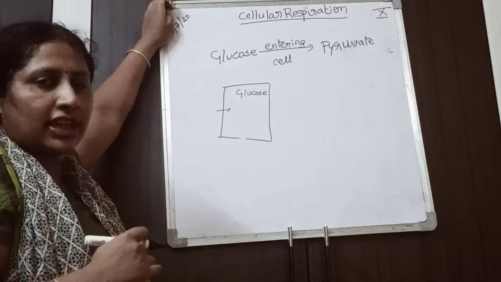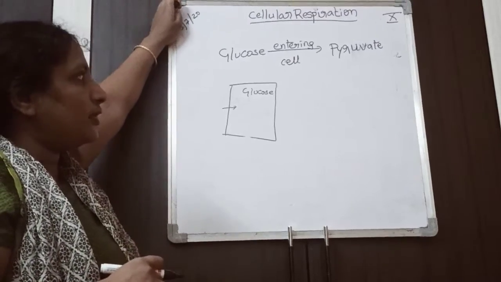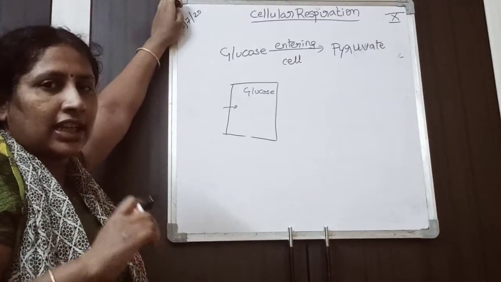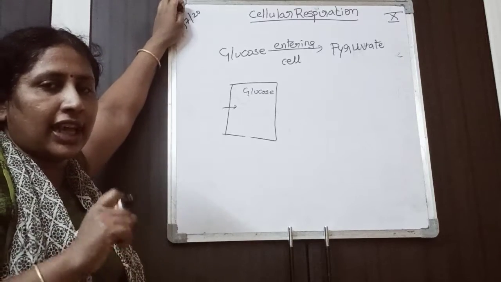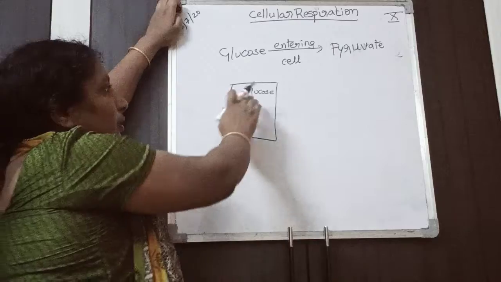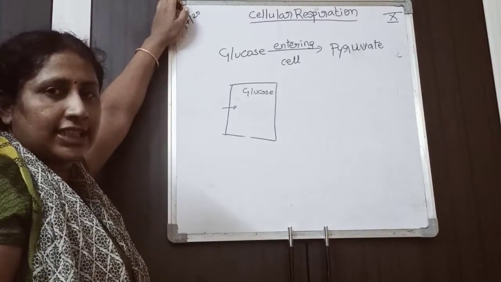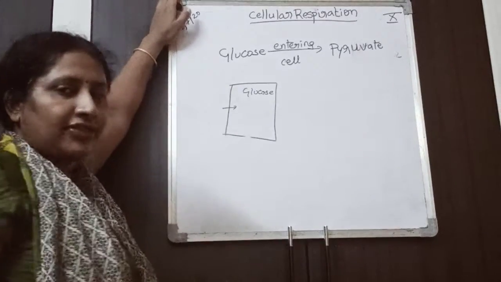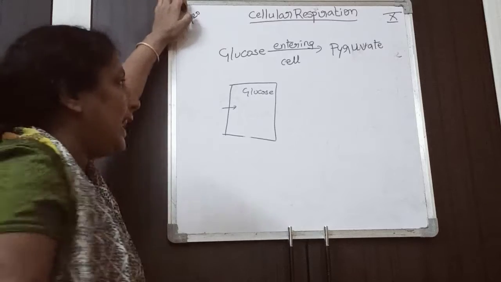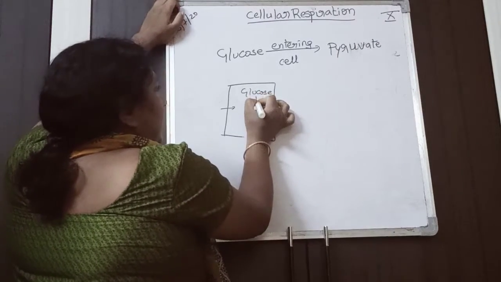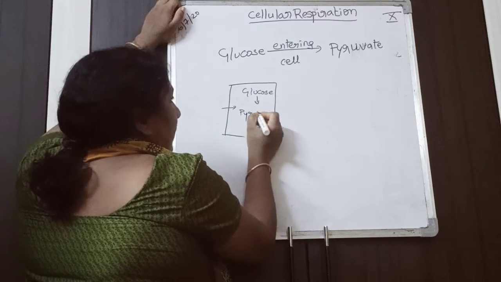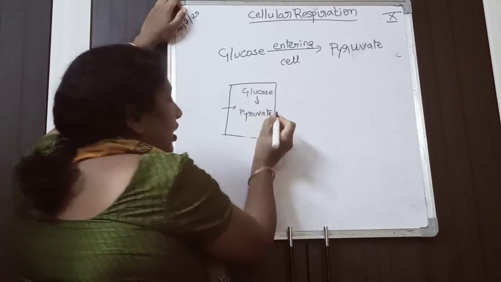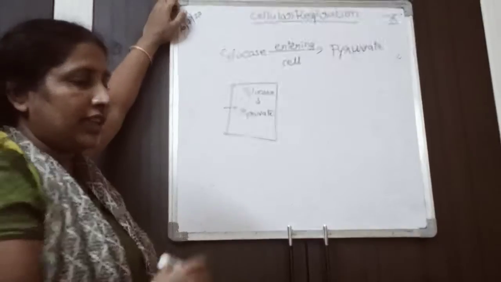Food is broken down and converted into small particles. After that, microvilli present in the small intestine absorb the food. Now the glucose has entered into the cell. What happens after the entry of glucose? It is immediately converted into pyruvate.